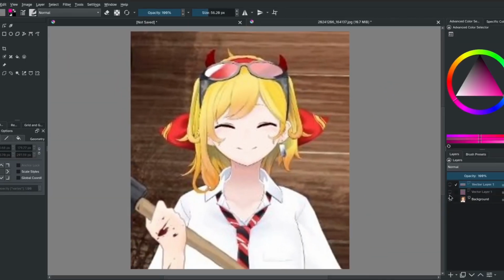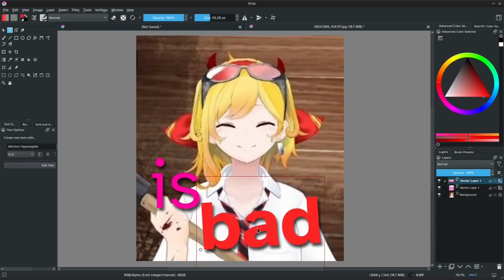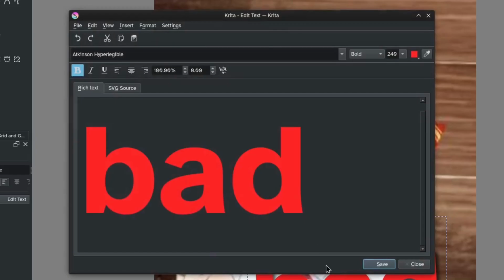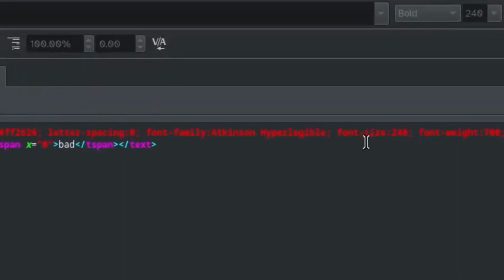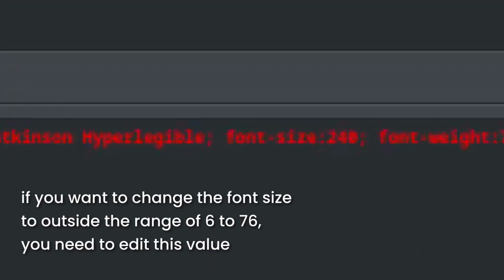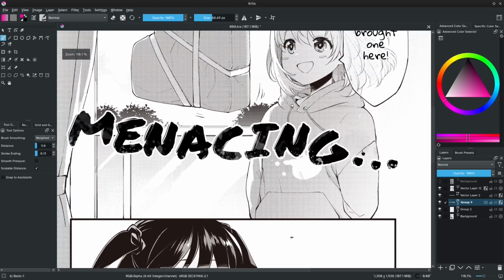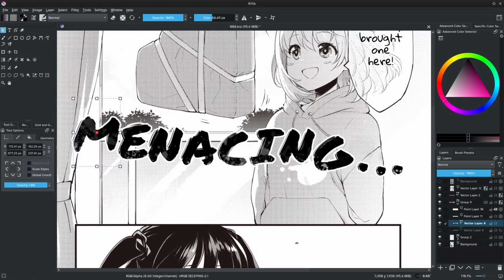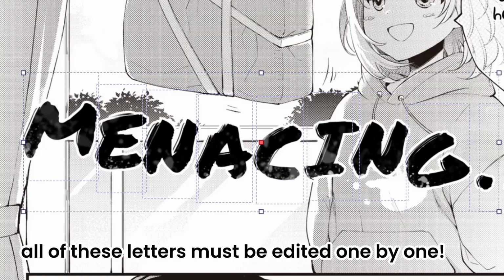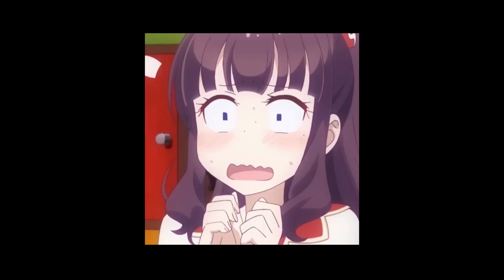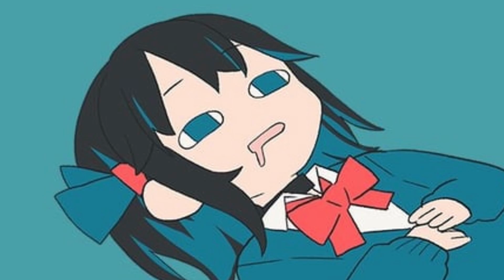Next up, text. Now the text tool in Krita is bad. You have to change your text with a separate editor, and you can't do anything in it. You have to manually edit SVG code to do anything interesting. And I had the bright idea of trying to typeset a manga with it. Yeah, no, it's terrible, don't do it. It can't get much worse than that. The bar is on the ground.